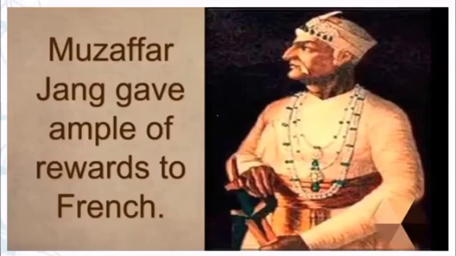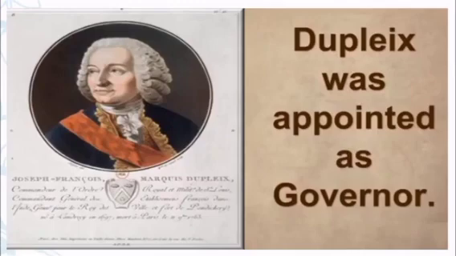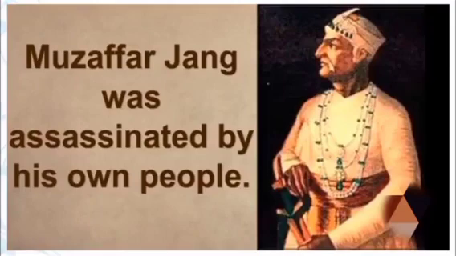Then Muzaffar Jung gave ample rewards to the French. He gave gifts to the French. Then Dupleix was appointed as the governor in the Carnatic and Hyderabad region. Then Muzaffar Jung was assassinated by his own people. Here assassinated means killed. So Muzaffar Jung was killed by his own people.